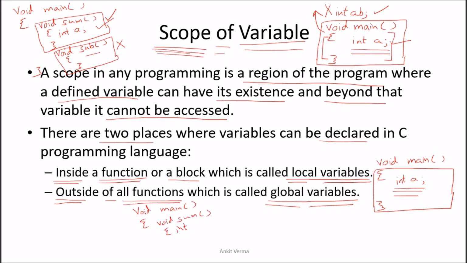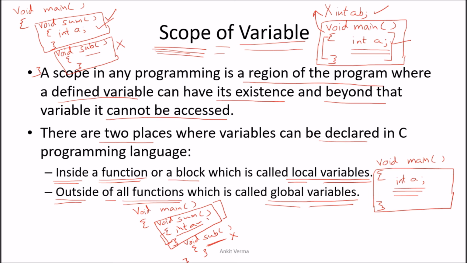Now here I am saying int a, and there is one more function, void subtract. Now the variable which is declared, int a, is part of this boundary, which means it can only be used here because the brackets are placed. If I print int a here, I cannot print it because the scope of this variable a is in between these boundaries.